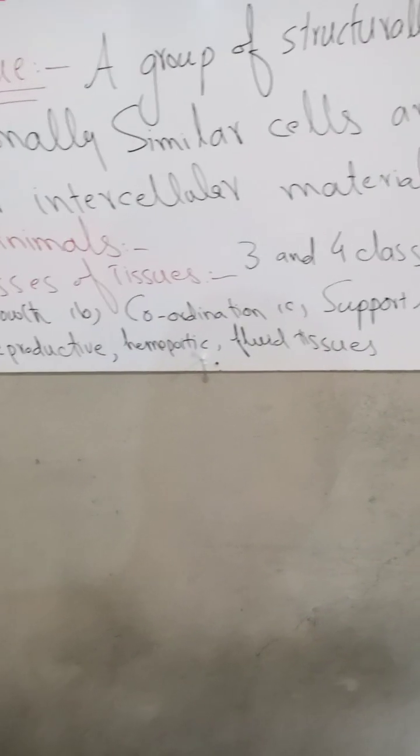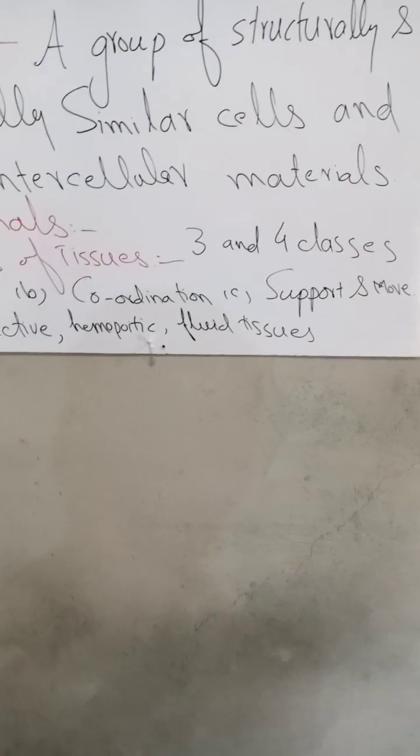Similarly, the third class of tissues on the basis of structure is the endodermal tissues. Those cells which form and compose the internal surface of the organs form the endodermal tissues.